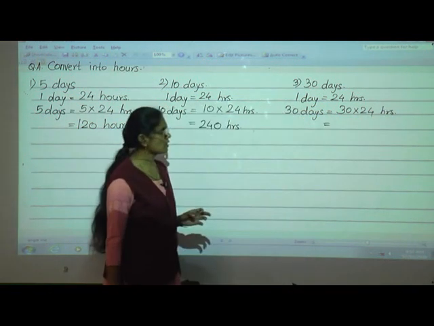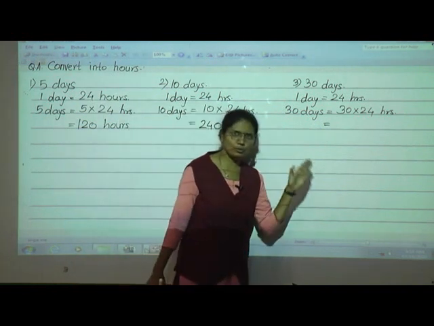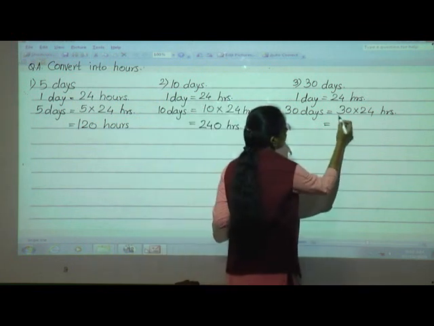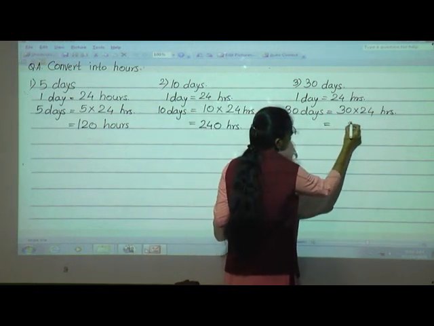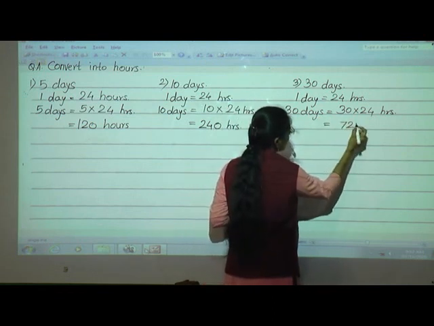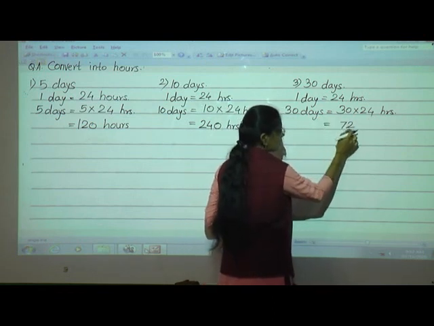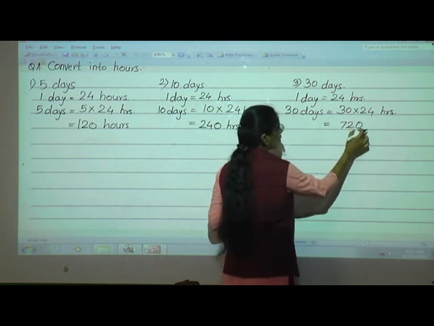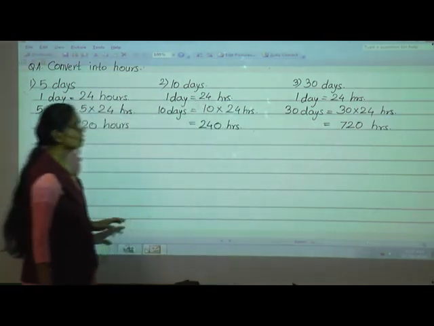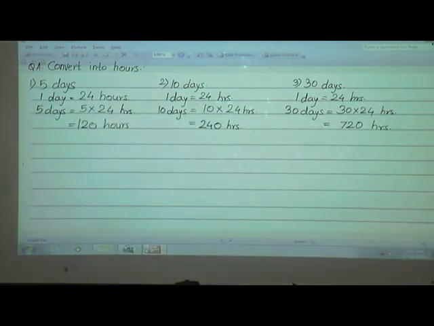Now do the multiplication. 24 into 3 first you do, and then we'll put only one 0. 24 into 3. Yes, 3 4s are 12. Carry 1. 3 2s are 6 plus 1, 7. 24 into 3 is 72, and here one 0 is there, so we will put one 0. So 30 days is equal to how many hours? 720 hours. 30 days is equal to 720 hours.